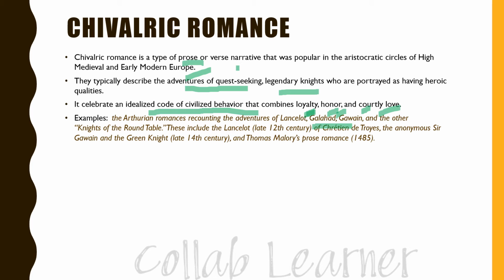These include the Lancelot of Chrétien de Troyes in the late 12th century, the anonymous Sir Gawain and the Green Knight in the late 14th century, and Thomas Malory's prose romance in 1485. So it was very famous at that time, and still famous nowadays, and it is termed as chivalric romance in English literature.